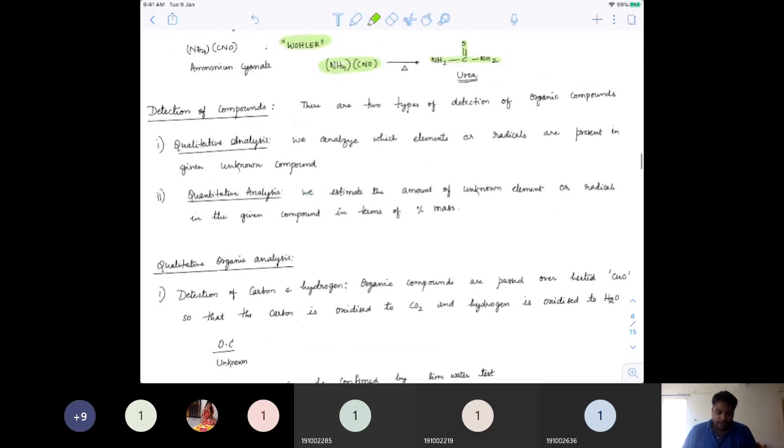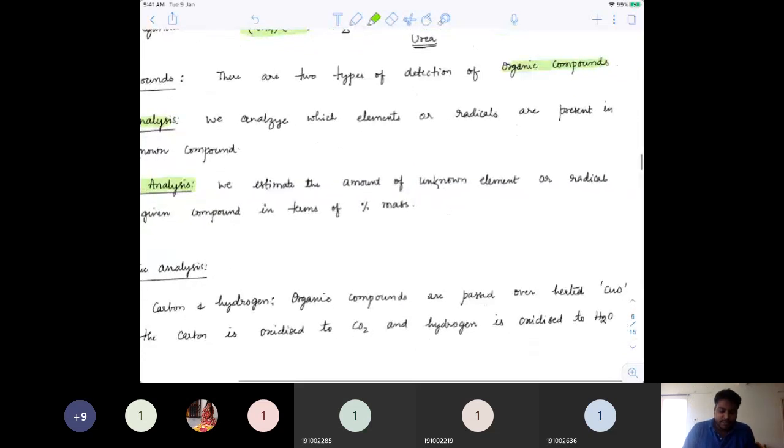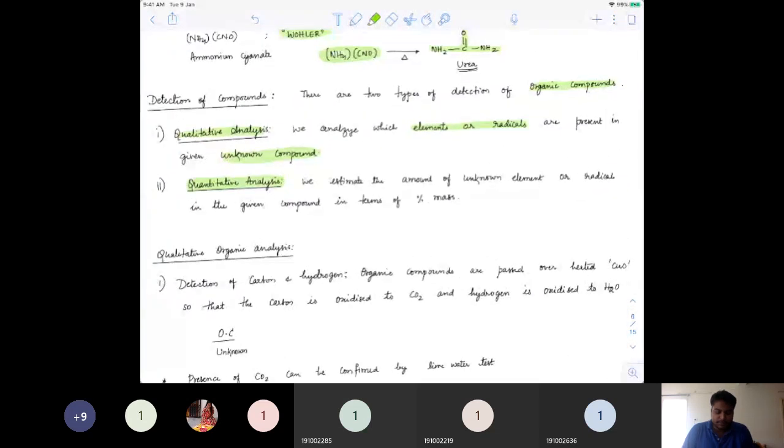Now, there are two types of detection of organic compounds. One is qualitative analysis, one is quantitative analysis. Quantitative analysis, as in, you have come across Kjeldahl's and Dumas method. And qualitative, as in how we will use Lassaigne's test for detection of different elements. So basically here we are analyzing the elements or radicals present in the unknown organic compound. That is the whole idea behind this.